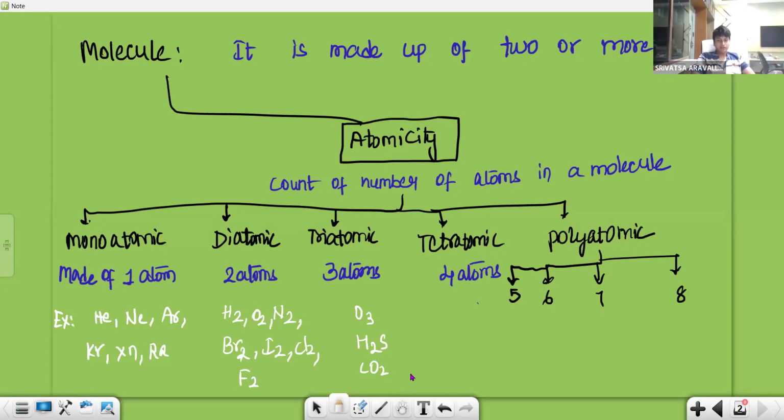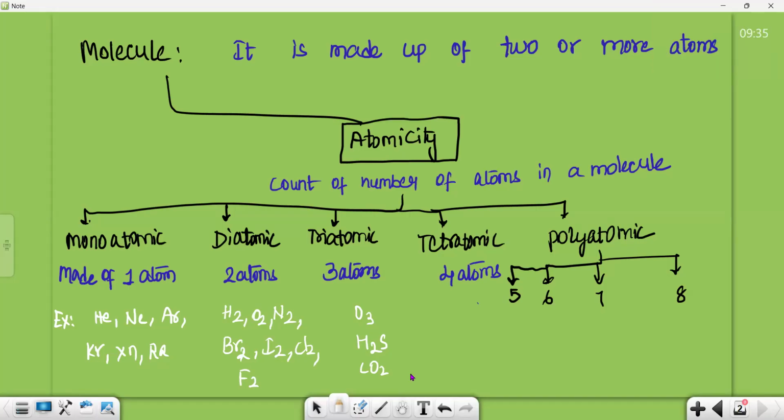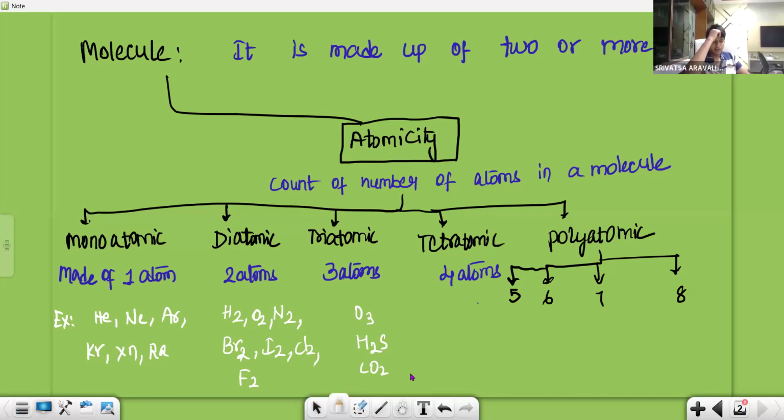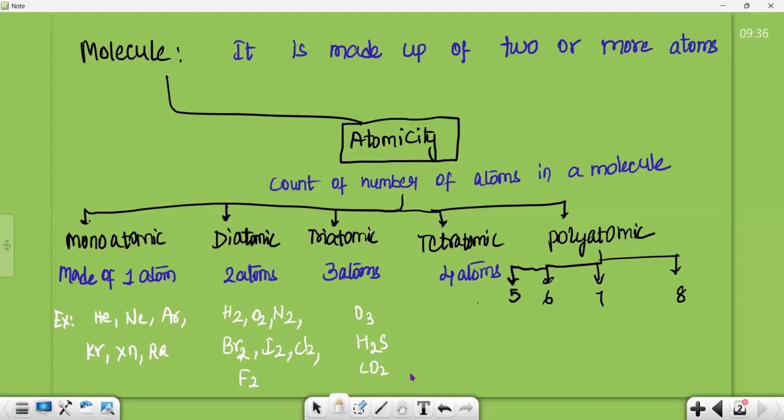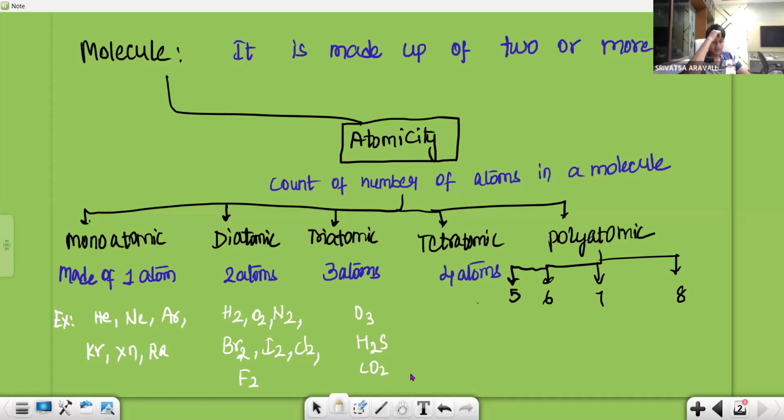In CO2, tell me how many elements are there and tell me the number of that particular element. So C is carbon and O is oxygen.